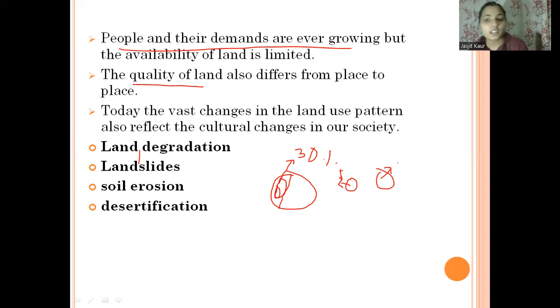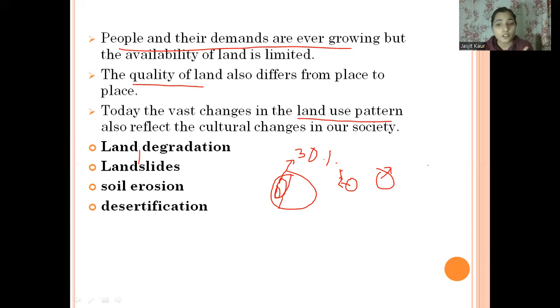And then as the culture is changing in our society, the land use patterns are also changing. You must have seen in your areas also, like in my area, earlier people used to use the land mostly for agriculture purposes, but now they are using the land for constructing their houses. As population is increasing, they are using their land for establishing different shops over that particular land. So as the culture is changing, the demands of the people are also changing, and that will affect the land use pattern also. Because the land use patterns are changing, people are now using that land for different purposes.